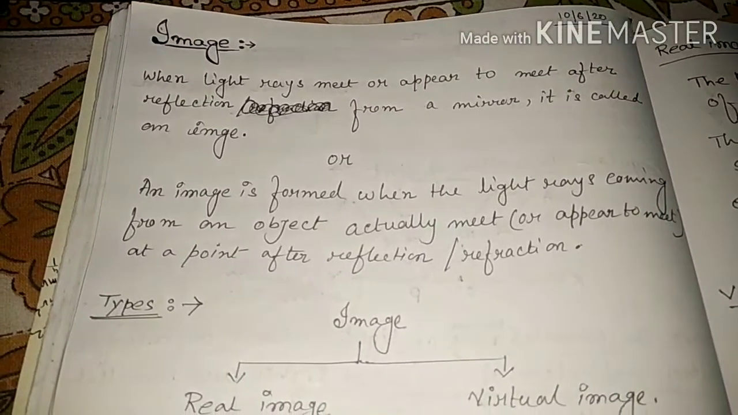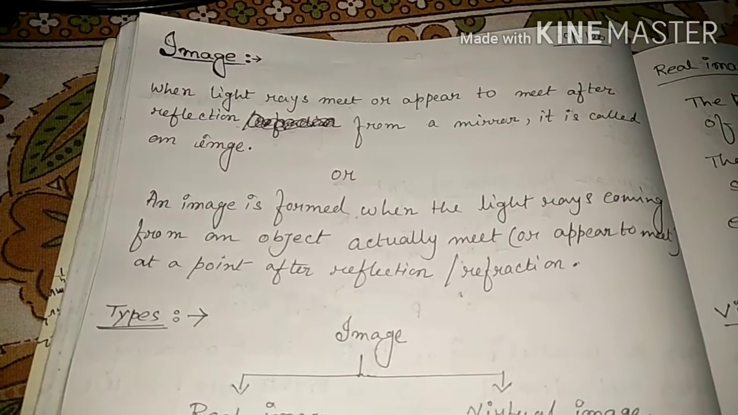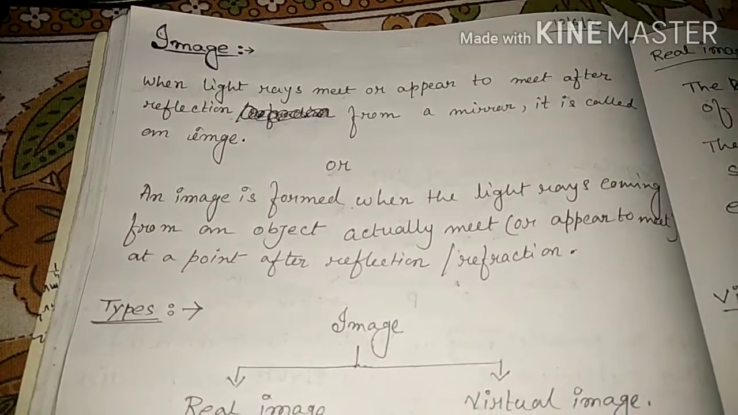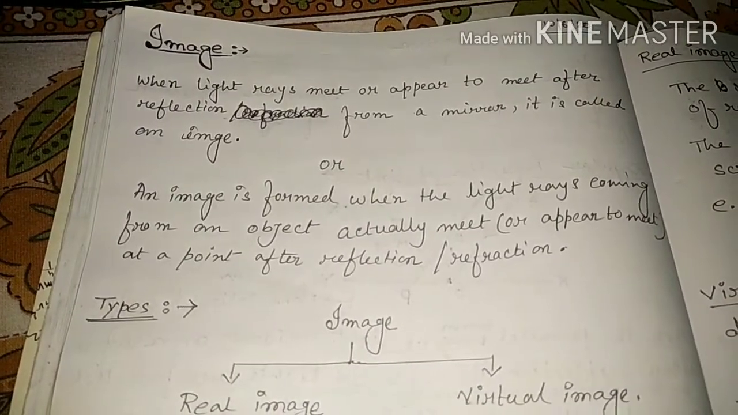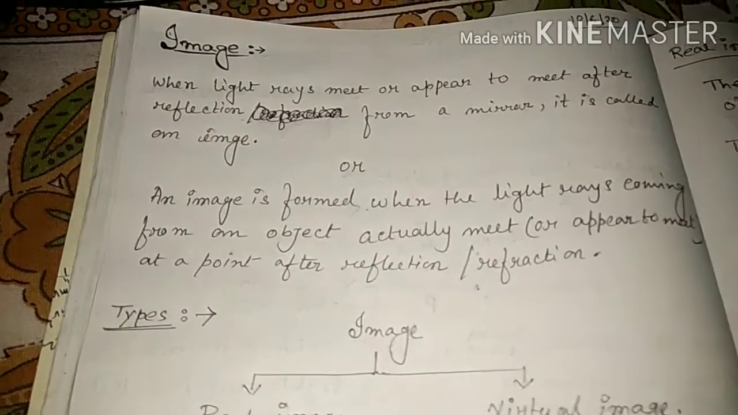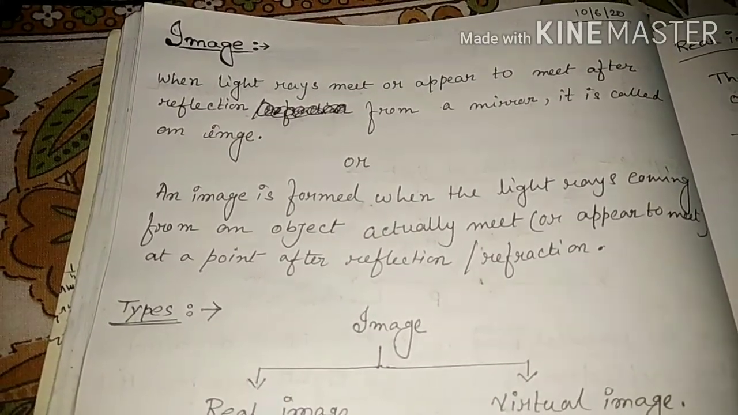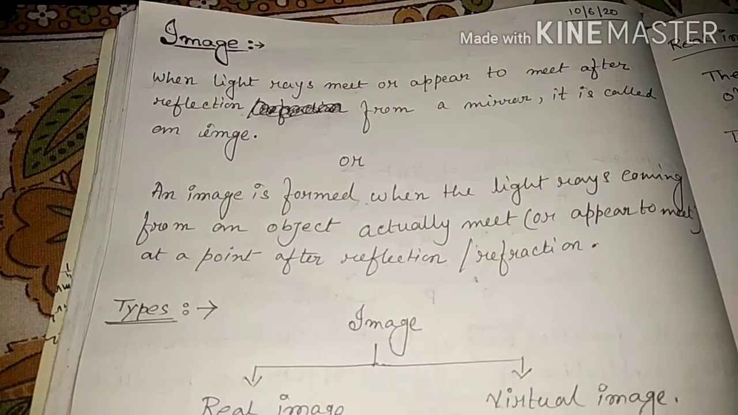In last class we started a new chapter, light, reflection and refraction, and in that class we discussed reflection, laws of reflection, and some terms related to reflection that you also studied in class 7. Today's class we discuss image. What do you mean by image?